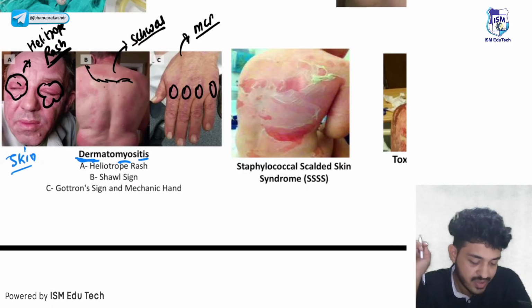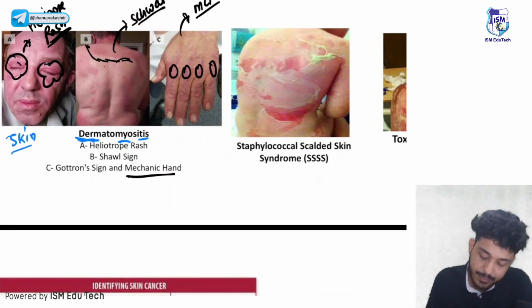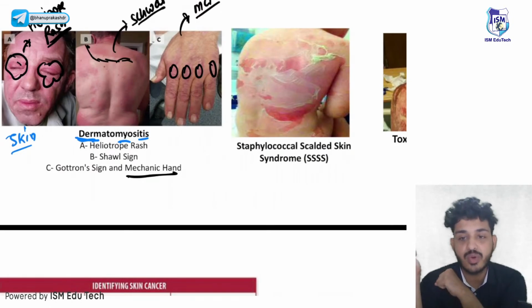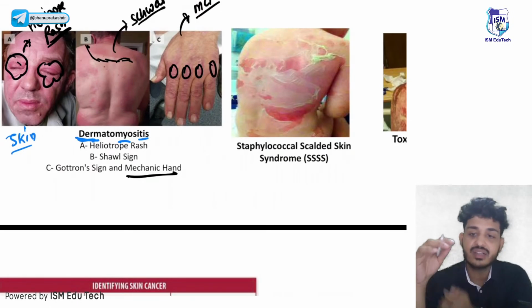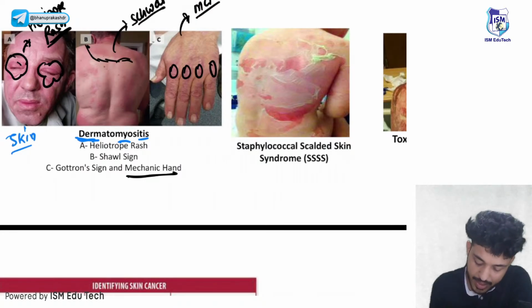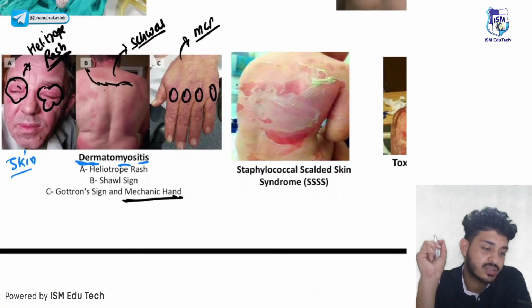Gottron's papules. कौन सा papules बोलेंगे? Gottron's papules. And there will be mechanic hand, क्यों बोलेंगे? There will be thickening of stratum corneum. The superficial layer that we have seen is thickened, that is known as mechanic hand. So these are all the features of dermatomyositis.